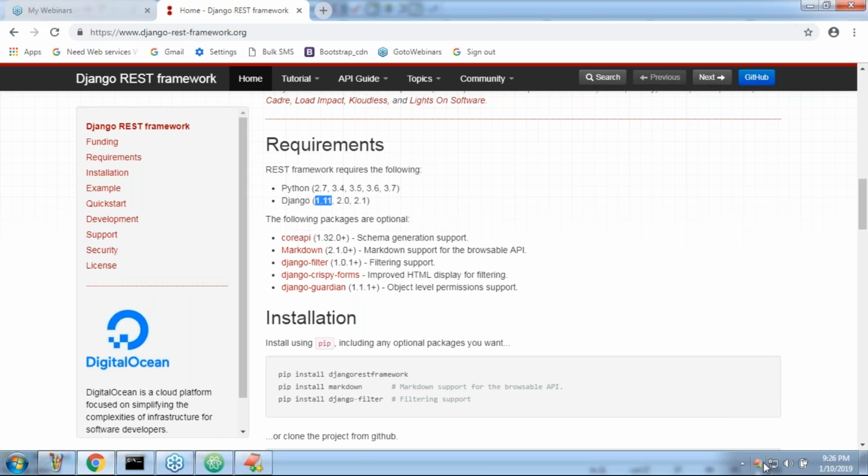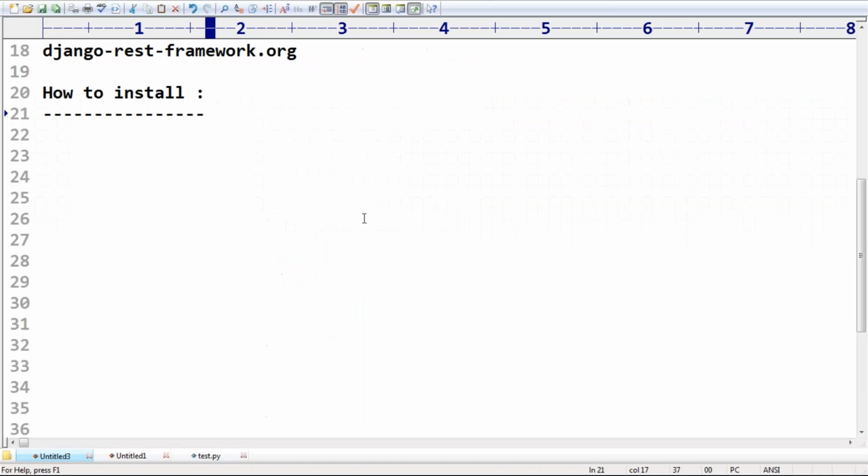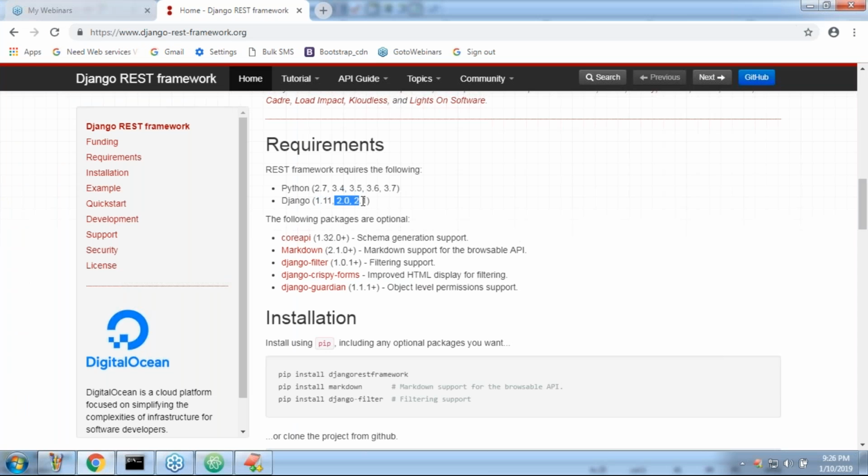As of now, happily you can depend on the 1.11 Django version. Long-term support is not there for 2.0 and 2.1, that's why most of the industry prefers 1.11.